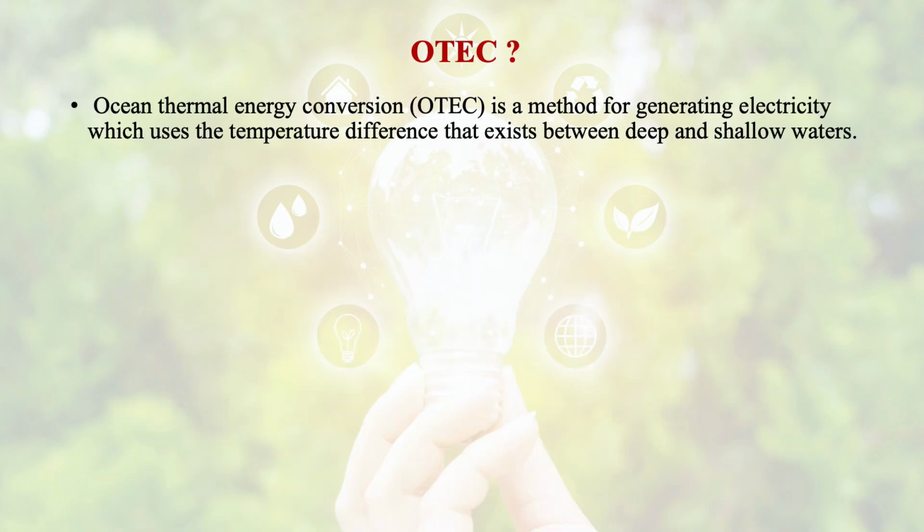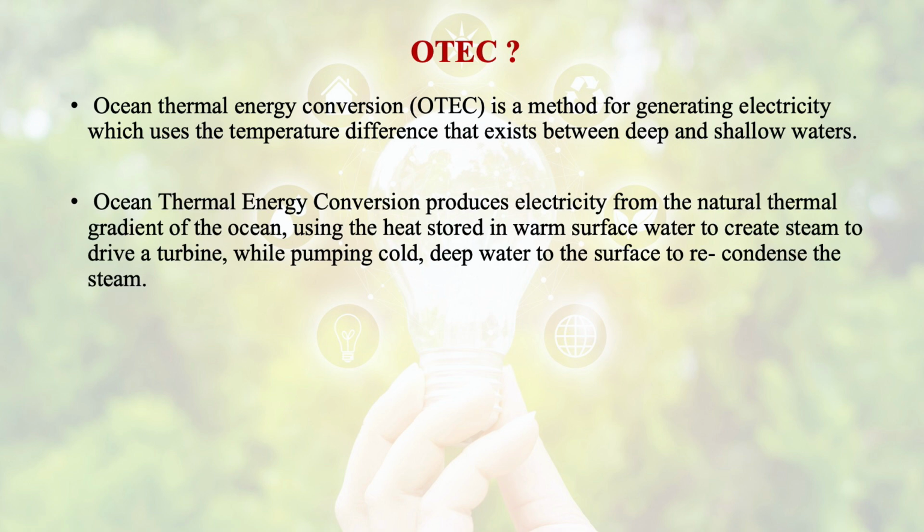Ocean thermal energy conversion is a method for generating electricity which uses the temperature difference that exists between deep and shallow waters. This conversion process produces electricity from the natural thermal gradient of the ocean, using the heat stored in warm surface water to create steam to drive a turbine, while pumping cold, deep water to the surface to recondense the steam.